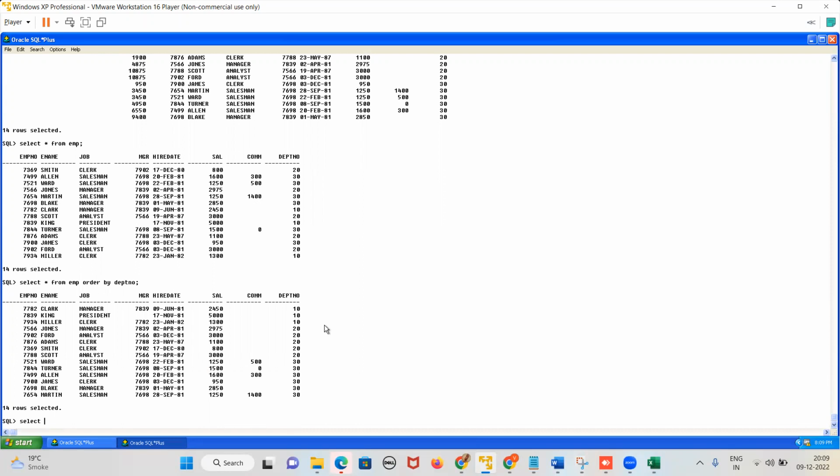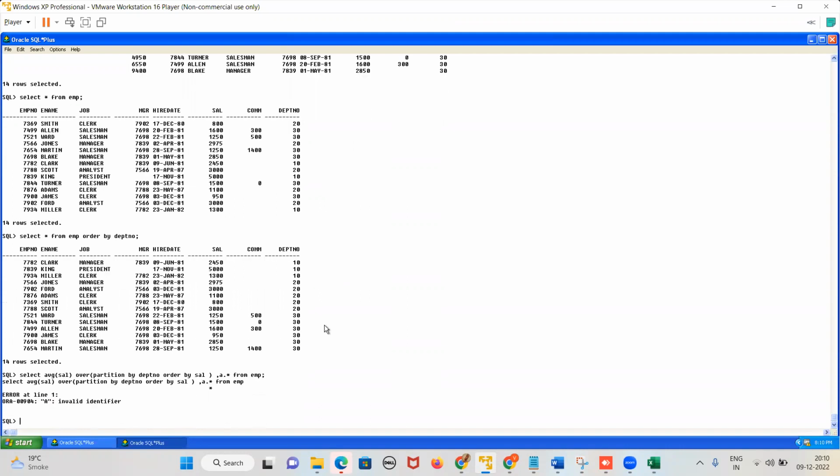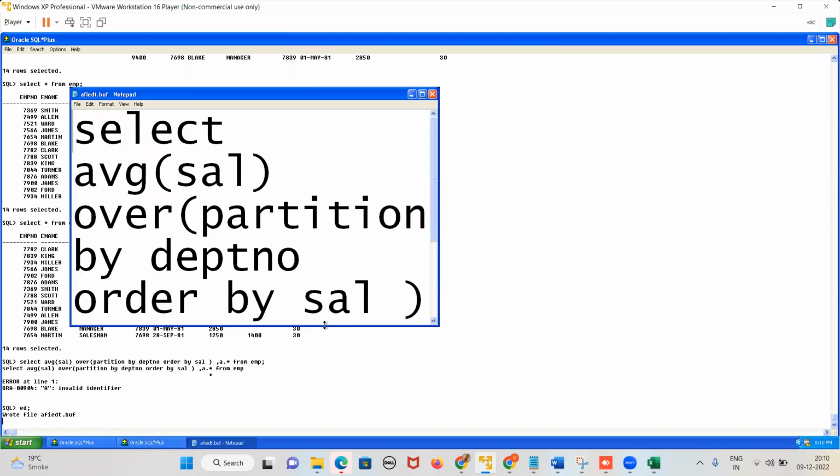Select, suppose I take, select average of salary. Let me write it down because I'm not able to match from there. Partition. What happened?